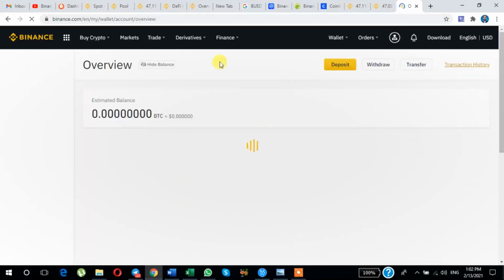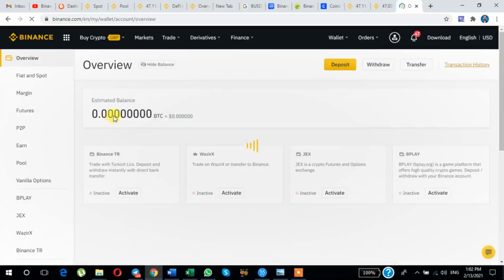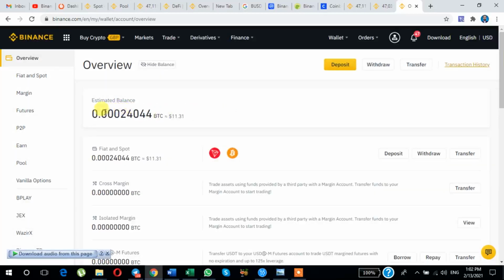After clicking on overview, now you can see your BTC balance on overview. This is your Binance account dashboard. Okay, 0.0024 BTC equal to 11.31.